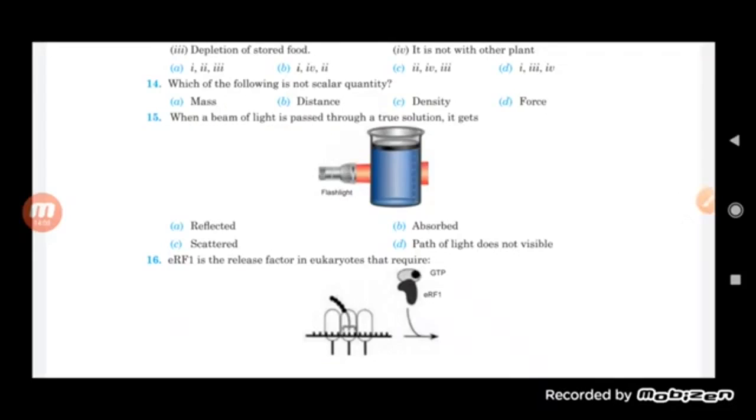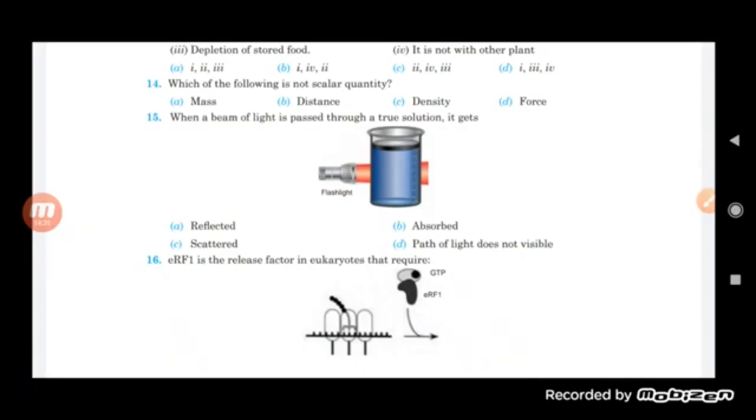Now see here, the next question is, which of the following is not a scalar quantity? Mass, distance, density and force. So which is not a scalar quantity? Mass is a scalar quantity. Distance we know is also a scalar quantity. Density is also a scalar quantity, but force, you know that force is a vector quantity.